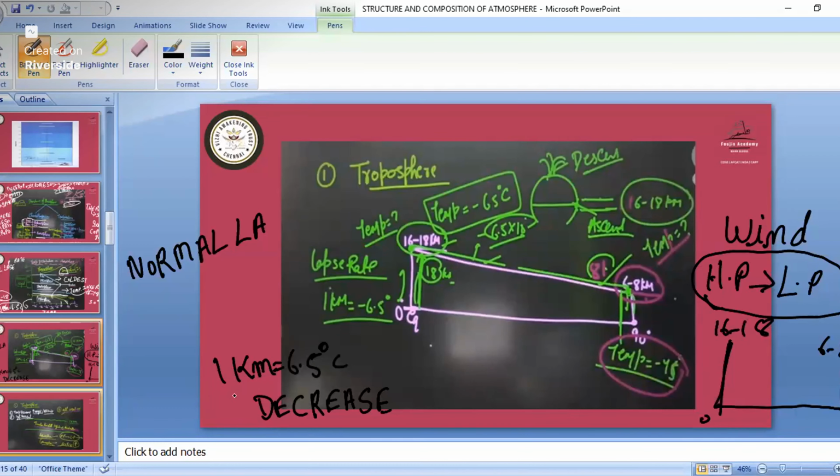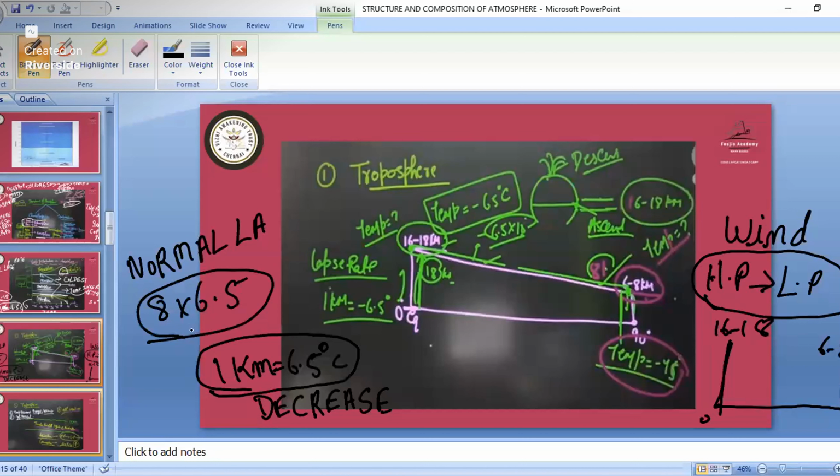Now when the normal lapse rate is happening, if the height is 8 kilometers, you can multiply 8 into 6.5. When you multiply, you will get a temperature of around minus 45 degrees. Sorry, 42.